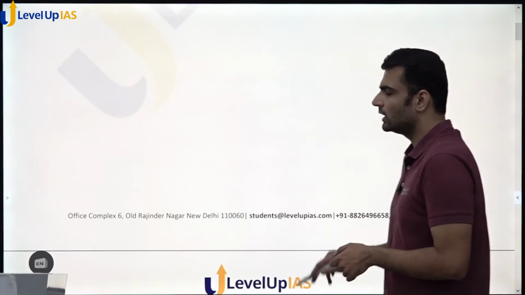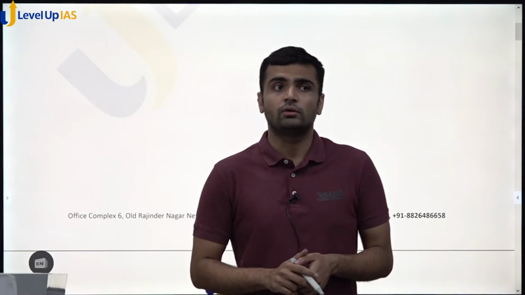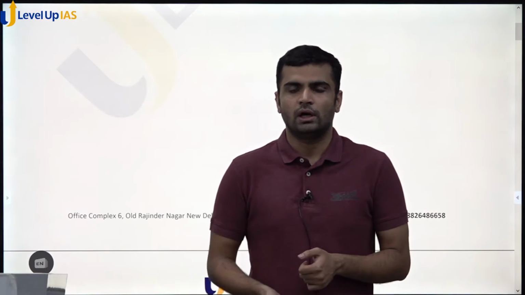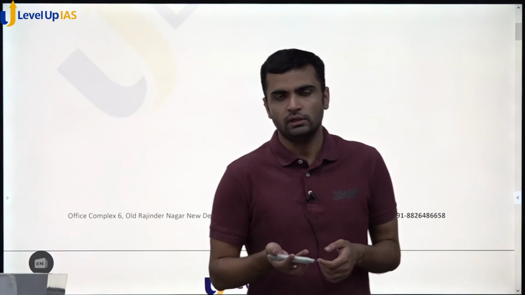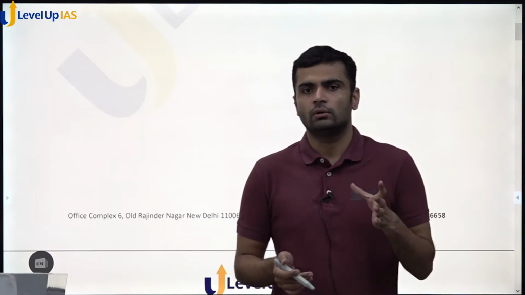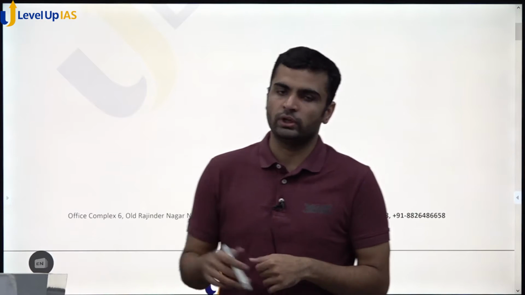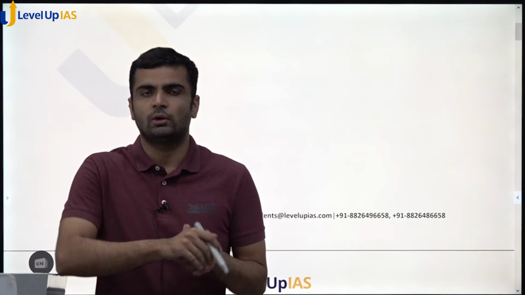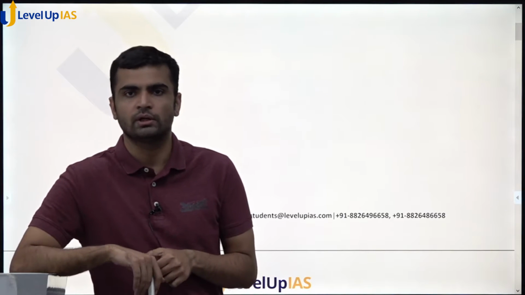As you know, there are 8 questions in the optional paper, out of which 2 are compulsory, question 1 and question 5. From the rest of the 6 questions, you have to choose 3, and at least 1 must be chosen from each section. So basically today I'm going to discuss the first 4 questions out of the 8, of which at least 2 or maximum 3 were to be attempted.